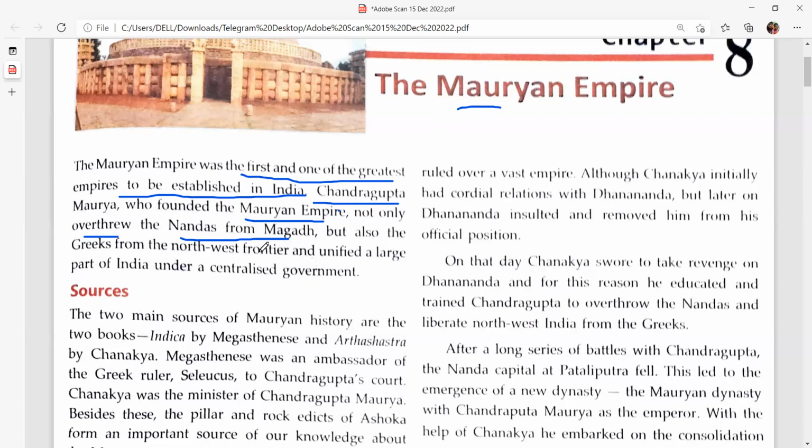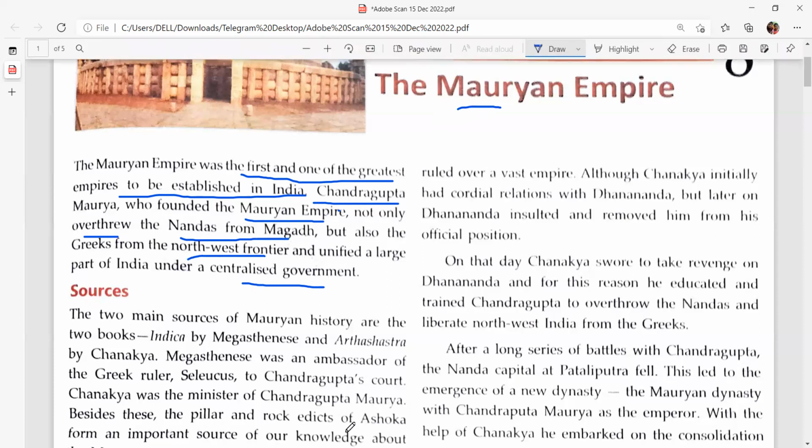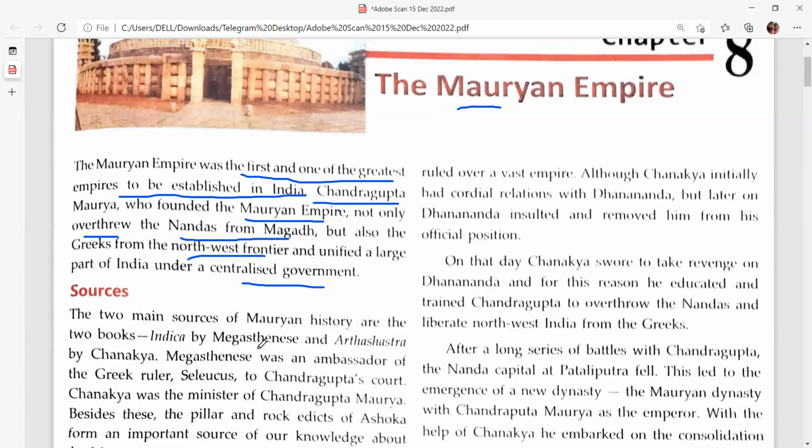Chandragupta Maurya also defeated the Greeks from the northwest frontier and unified a large part of India under a centralized government. He defeated not only the Nanda dynasty but also the Greeks from the northwest frontier of the country.